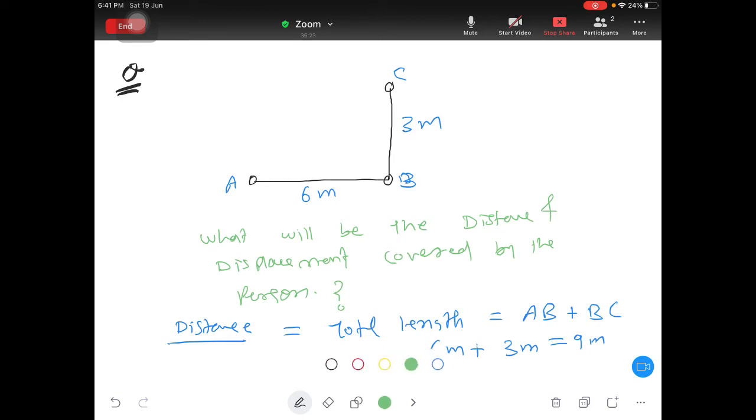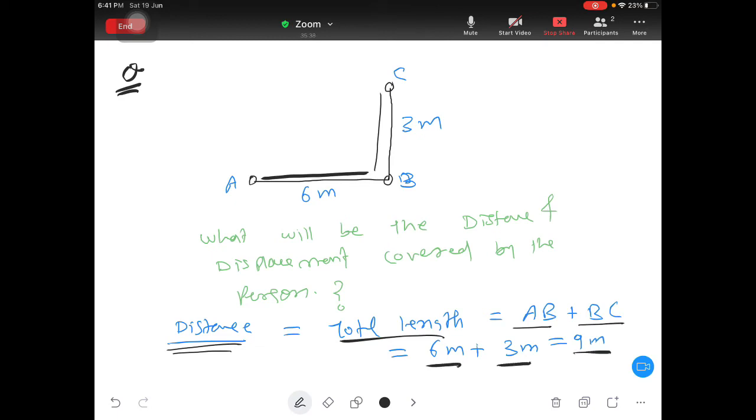Distance is nothing but the total length, the length of the original path, AB and BC, that is 6 meter and 3 meter, which is 9 meter. So your distance answer is correct, but how will you find out displacement?